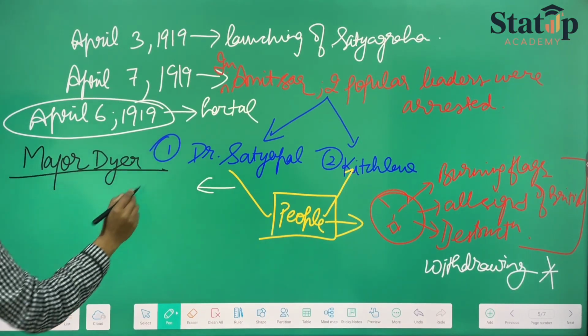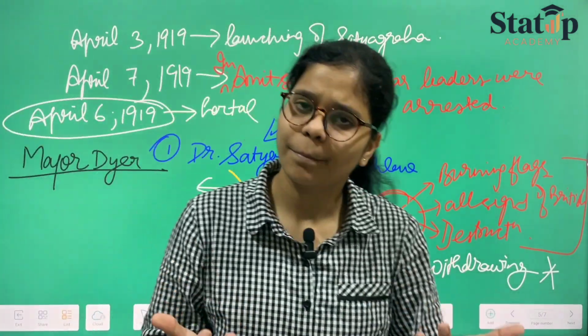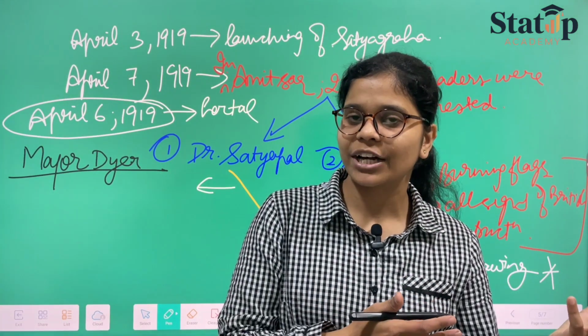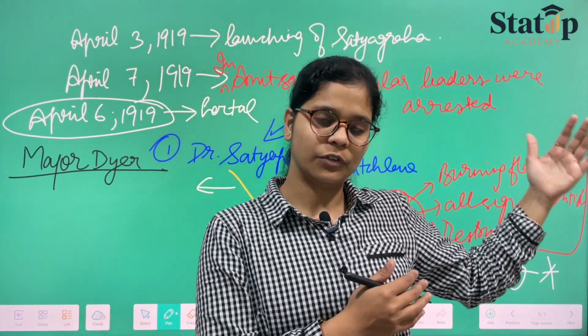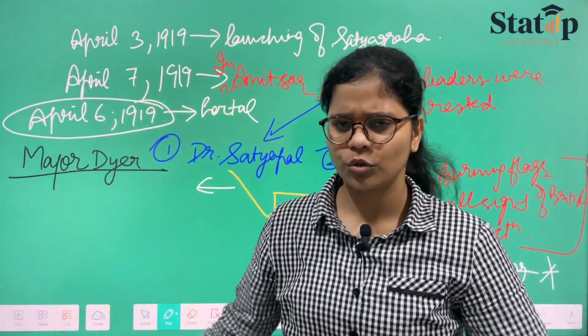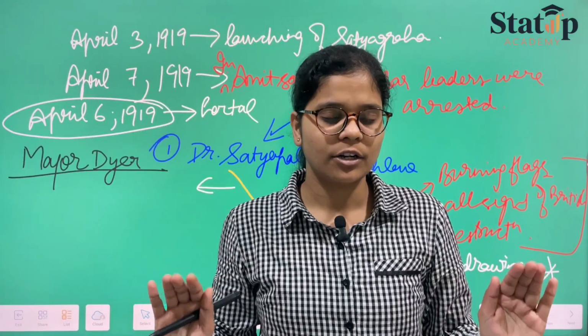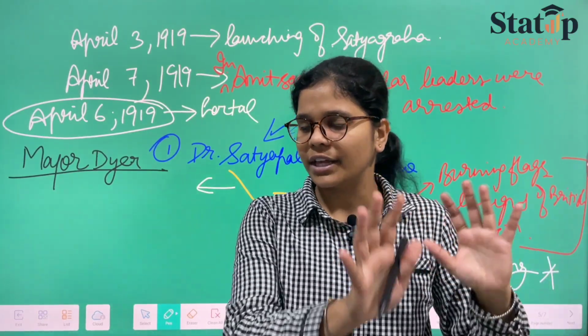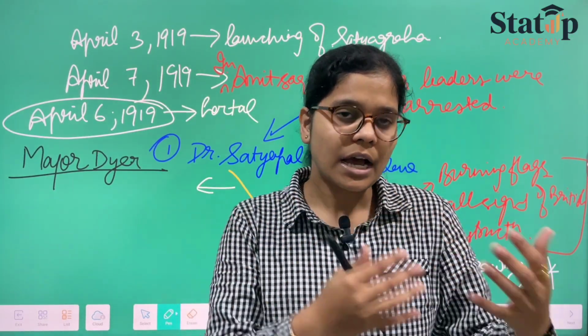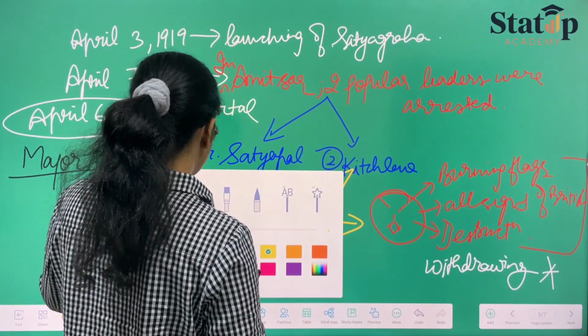Major Dyer. Who was Major Dyer? Major Dyer was a major because of the Martial Act involved during the World War time. So after all those things happened, Major Dyer said that he would take part in whatever was happening in Amritsar. So in Amritsar, people were